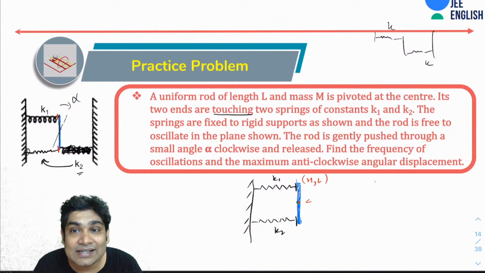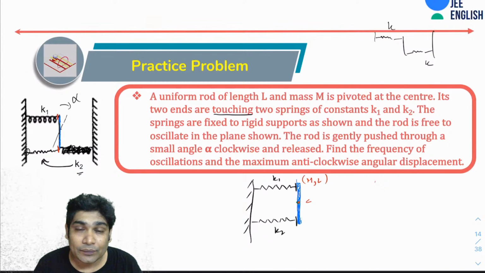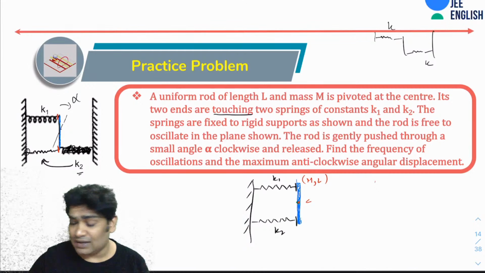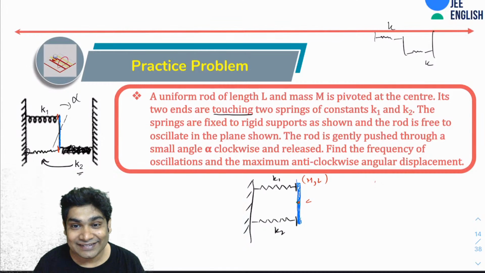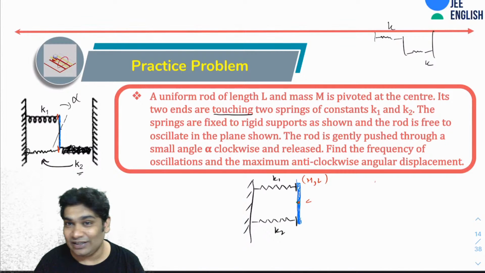Okay, so frequency is 1 by 2 pi or 1 by pi? I don't know. Okay, so I don't actually remember this answer, but yeah, I will tell you. And what would be the angle? That should be easy. The angle should be easy. Assume no dissipation of energy anywhere, of course. No friction, no dissipative forces present anywhere.